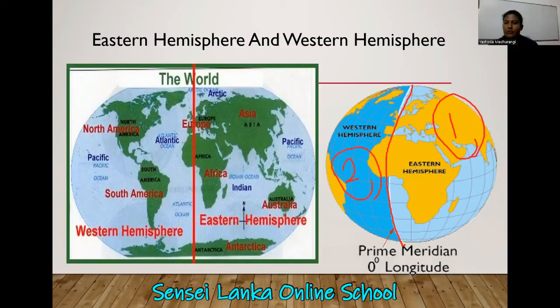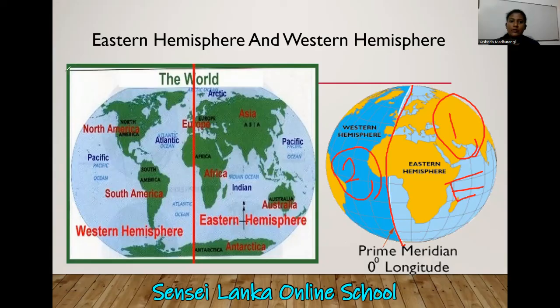So this first half is the eastern hemisphere because it is on the eastern side. The half which is in the west is the western hemisphere. These are the two hemispheres divided by the prime meridian or zero longitude.